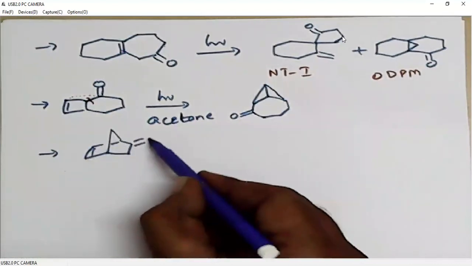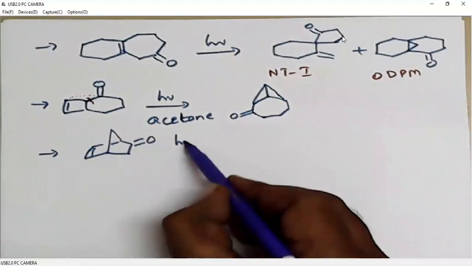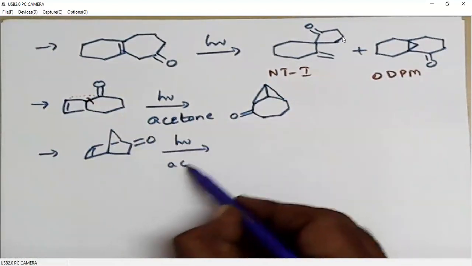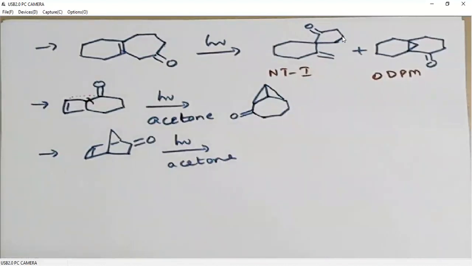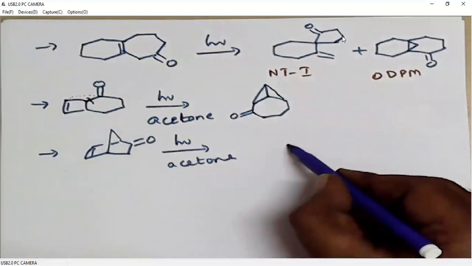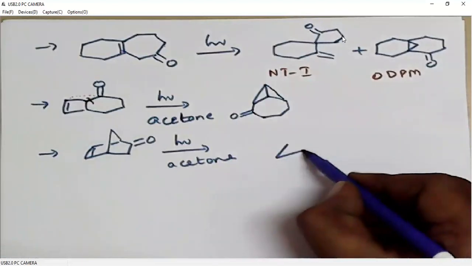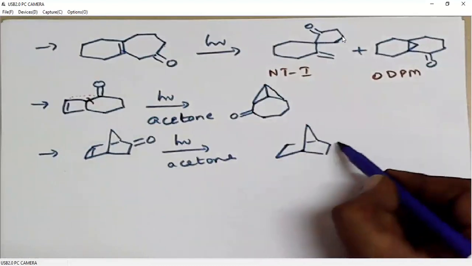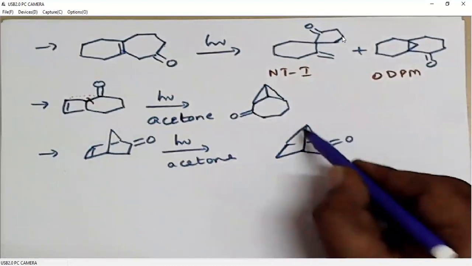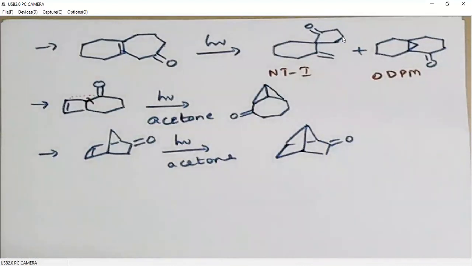A similar example to the above one. When this molecule undergoes ODPM reaction, this generates a product like this. Of course, we need to rewrite this conformation from the product generated.